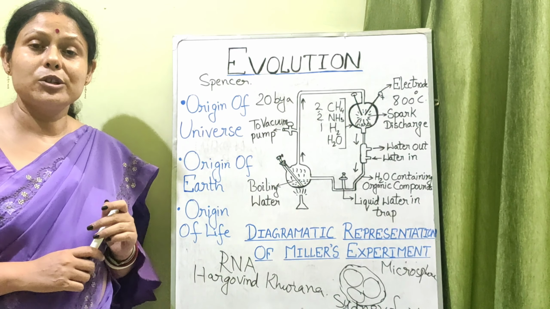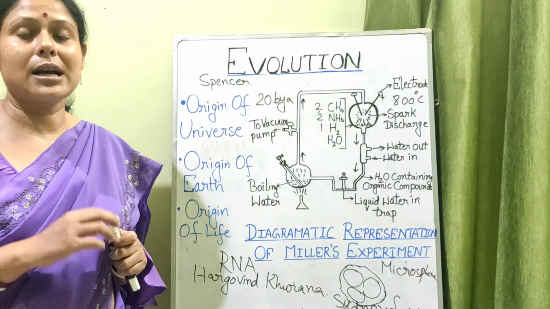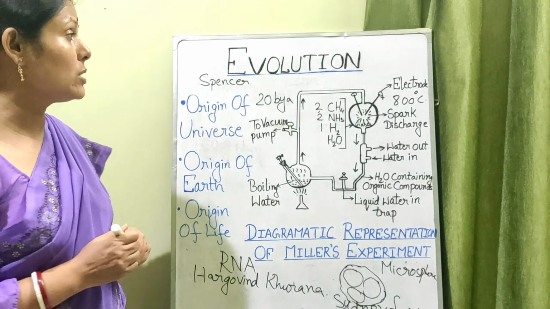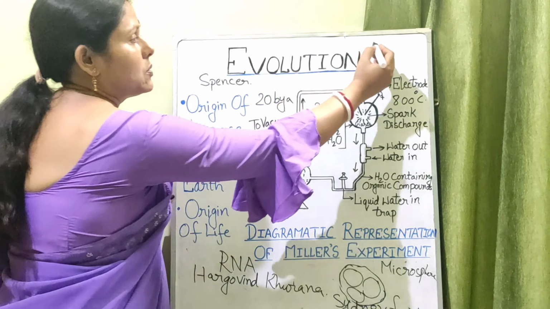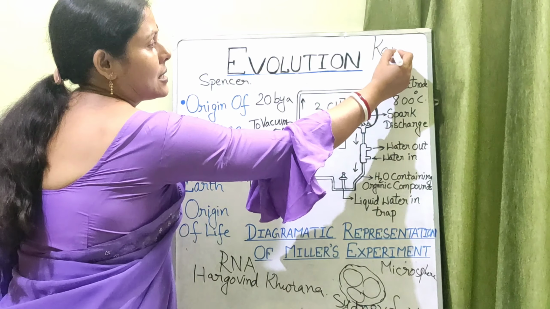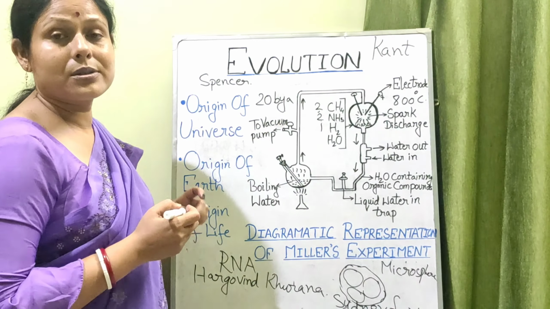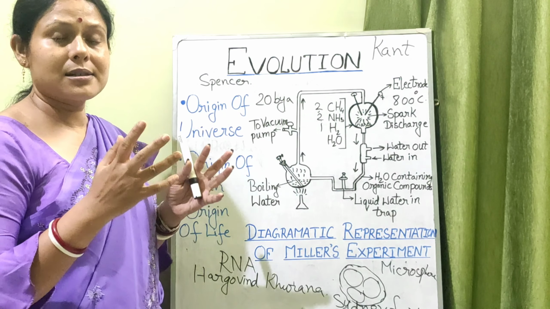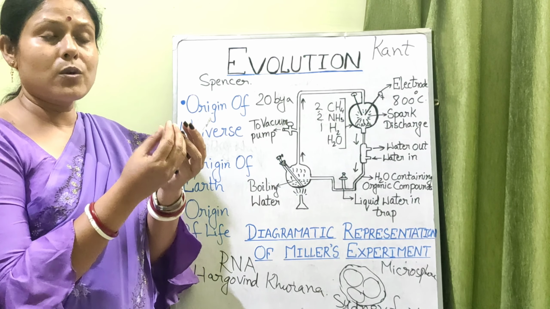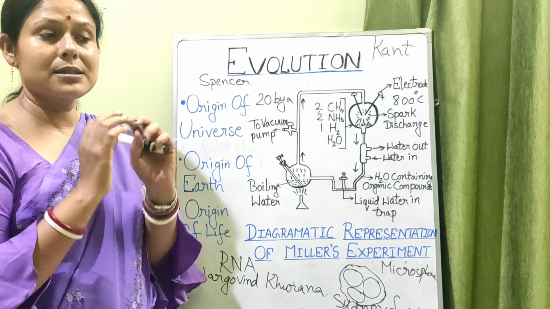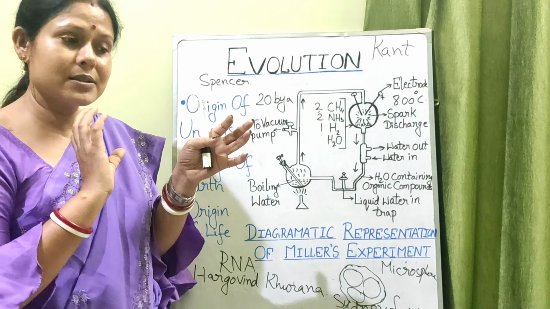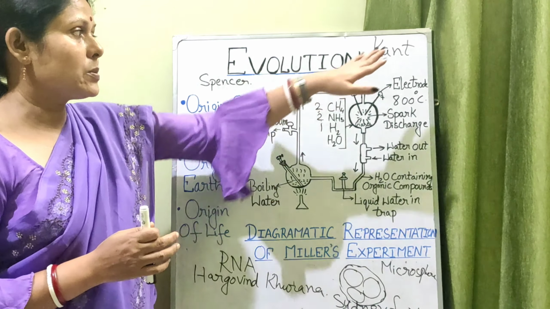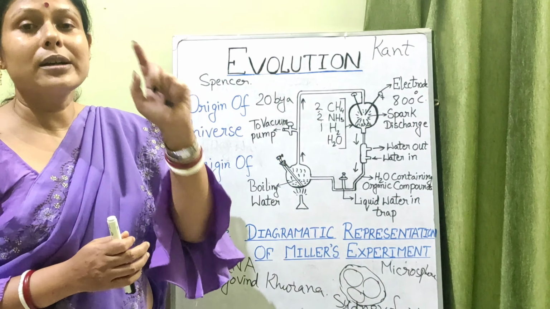And in case of the formation of the solar system, that is the nebular hypothesis, you need to know the name of the scientist who proposed that. His name was Kant. Kant proposed the nebular hypothesis of the solar system. That means the huge gas cloud condensed. In the center, the sun was formed, followed by various orbits and paths in which the planets revolve around the sun, as well as rotate around their own axis, having satellites. All this was proposed by Kant, and that is called the nebular hypothesis.